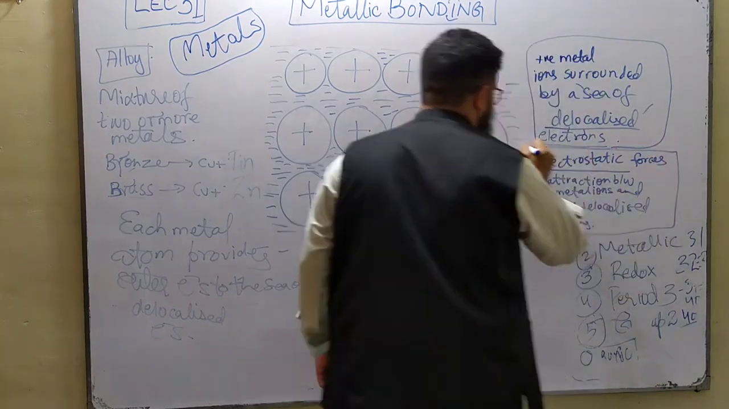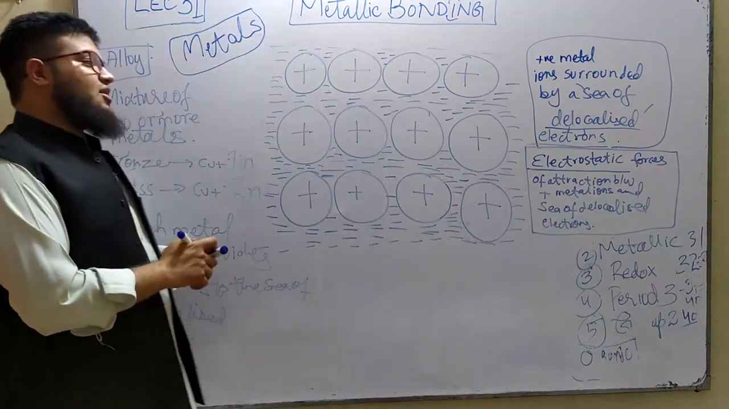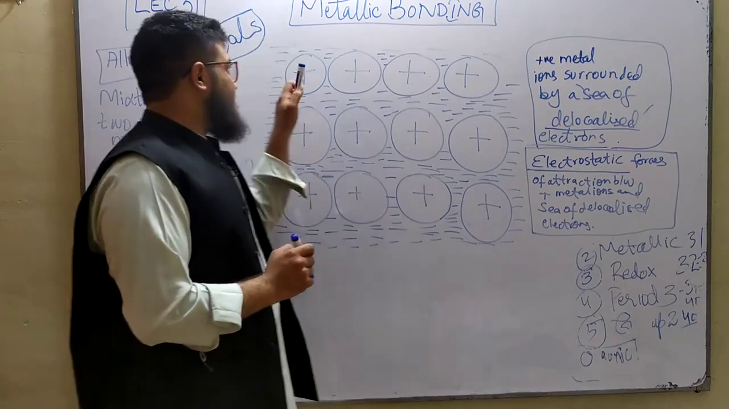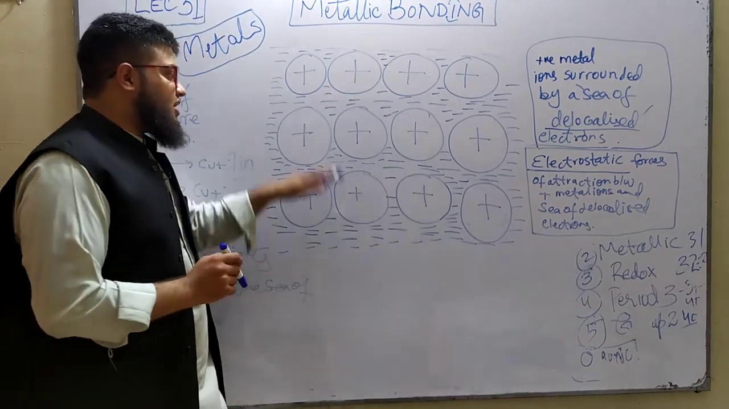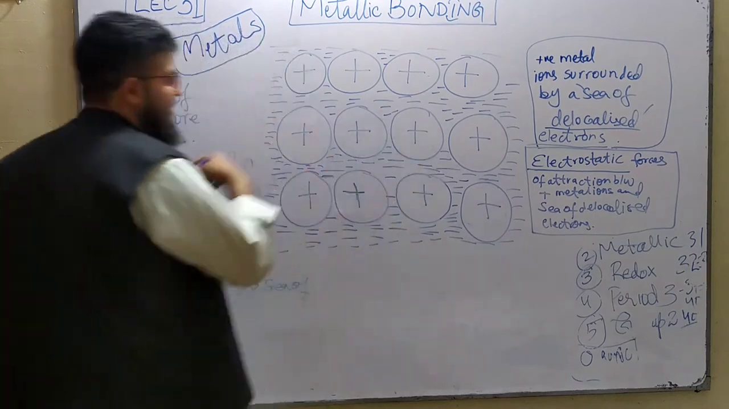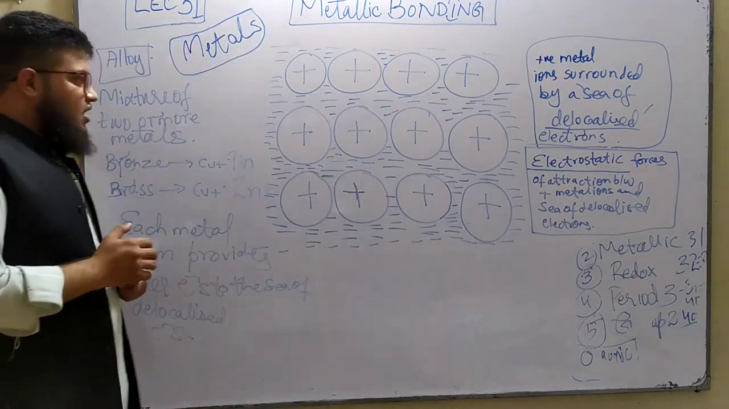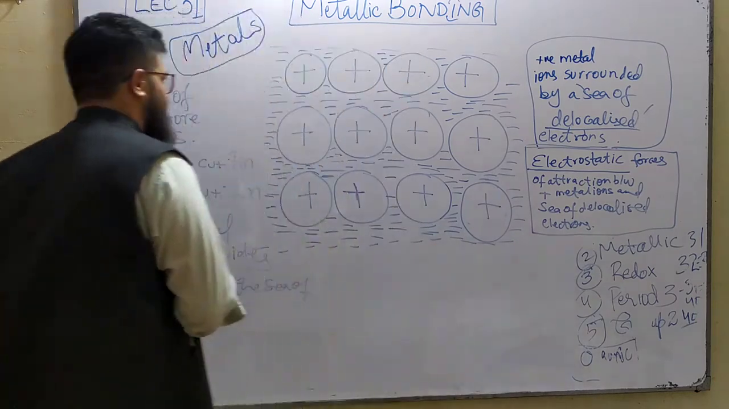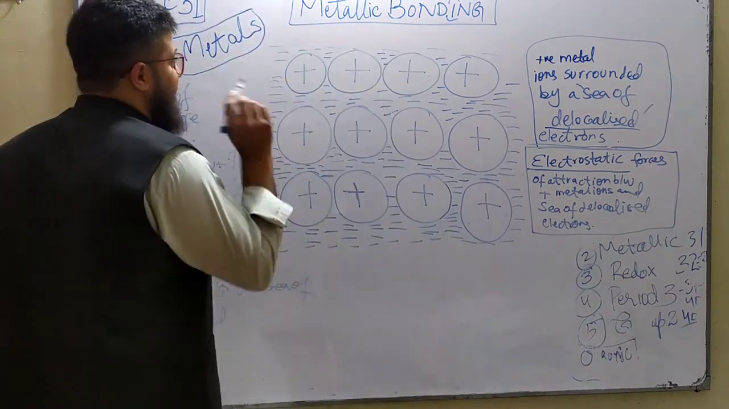What are metallic bonds? Metallic bonds are actually the electrostatic forces of attraction between the positive metal ions, which you can see over here, these big balls. These are the metal atoms or the metal ions, which are actually surrounded by the sea of delocalized electrons. Clear? Now this was the definition of metallic bonds.